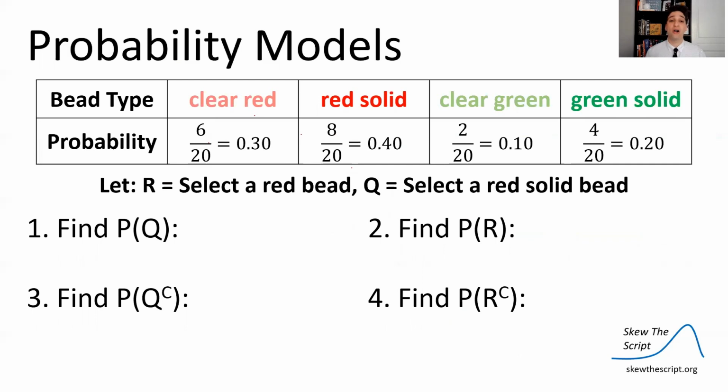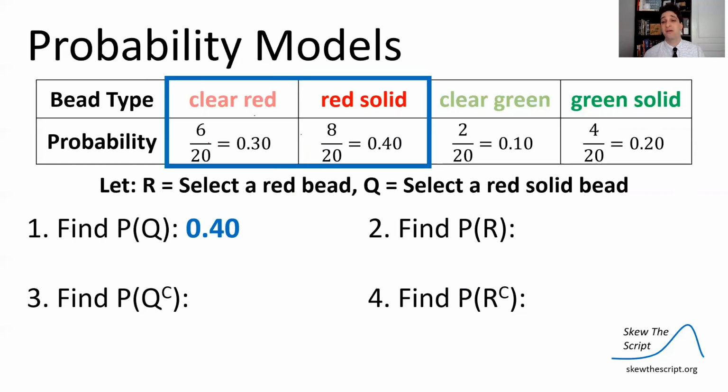Say that event R is the event of selecting a red bead. Now Q, which is just a random letter I picked out, is the event of selecting a red solid bead, specifically a red solid one. So let's find the probability of Q. Well, thankfully the probability model makes this very easy for us. Probability of Q is simply the red solid probability right there. Probability of R, so that could be a red solid or a clear red. Any red one would do. So we add up those two probabilities and we get 70%. So 70% chance the bead we get out is a red one.